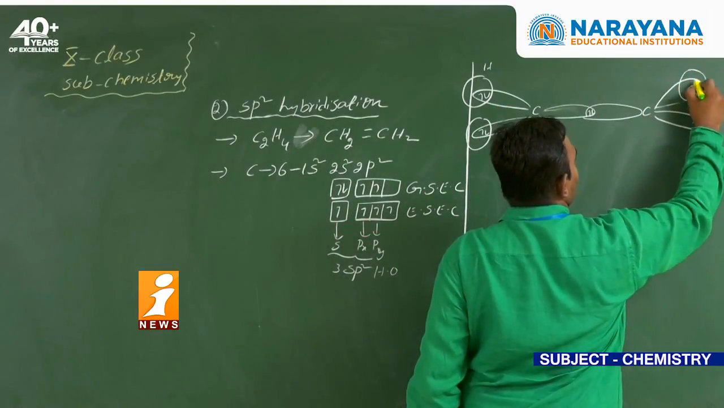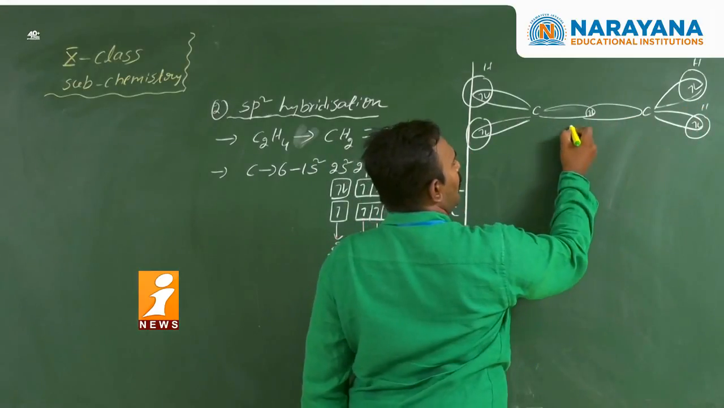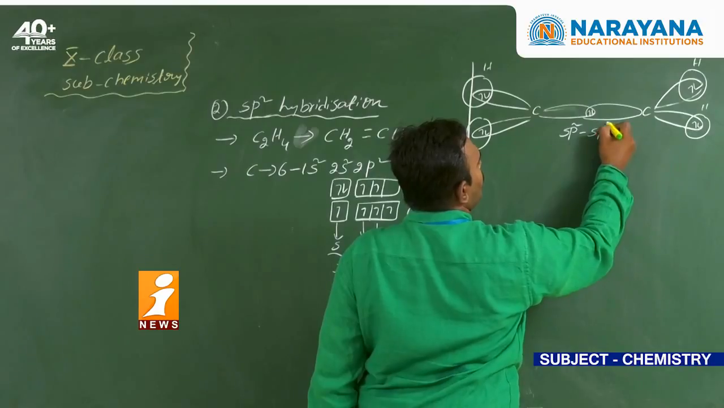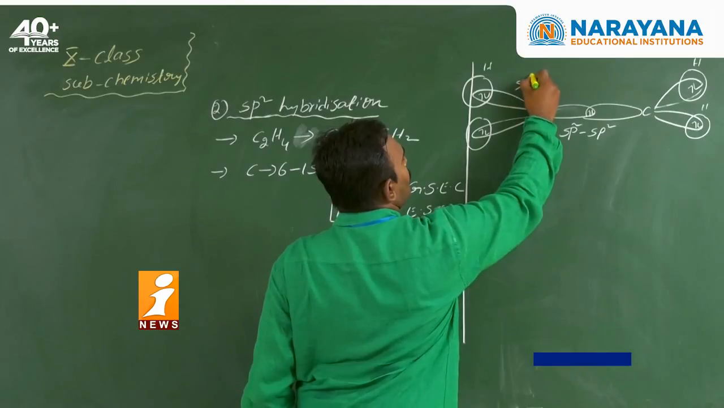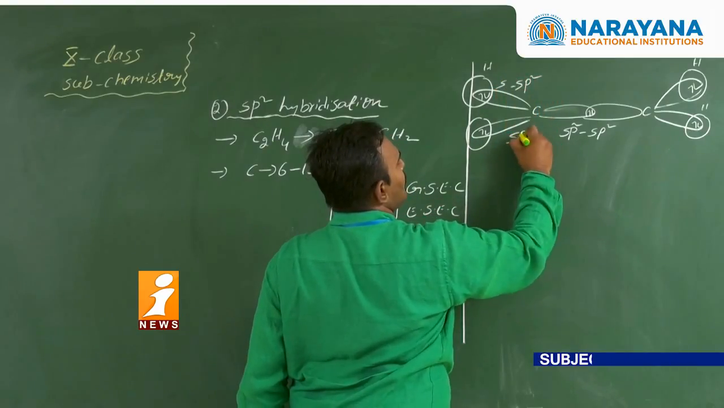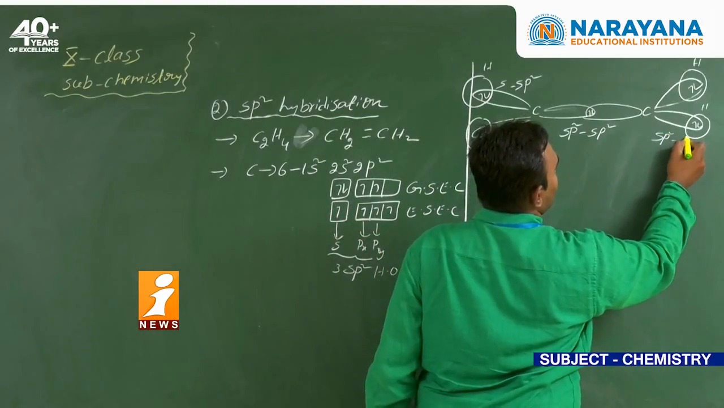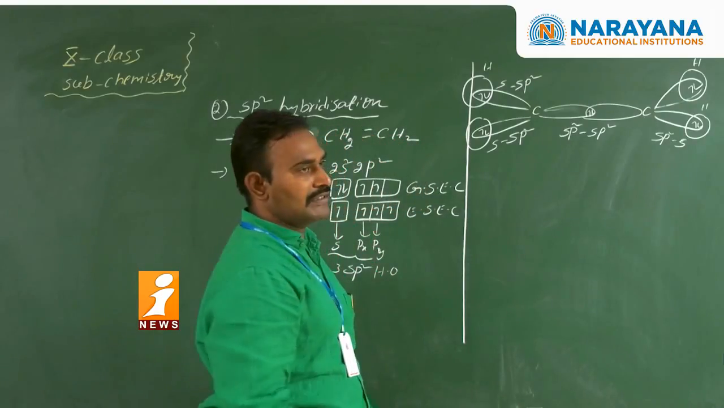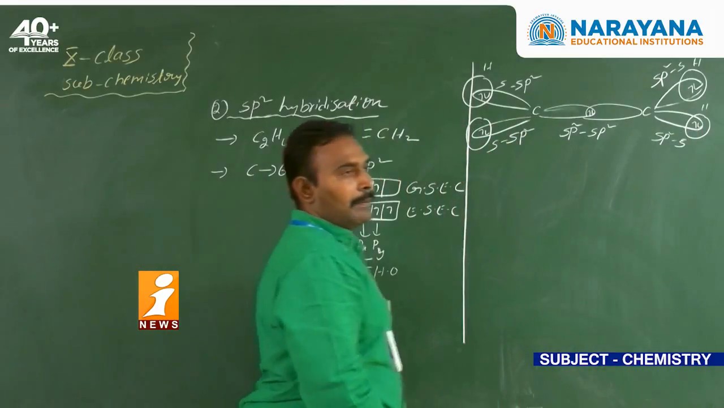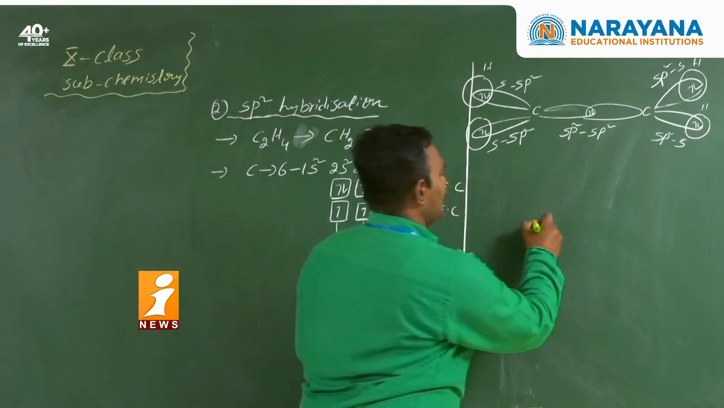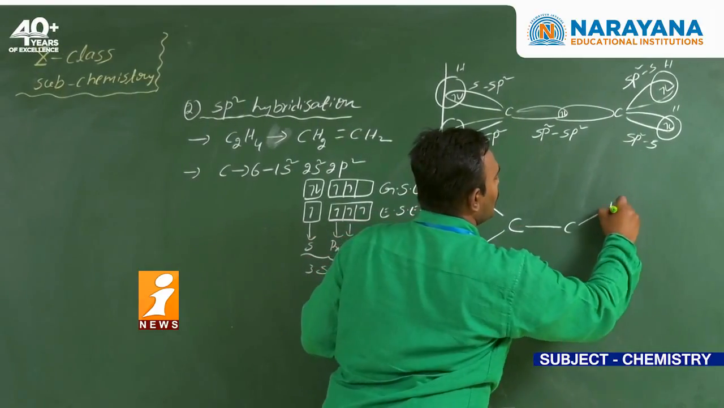Next, hydrogen atom, here hydrogen atom, and this bond is because of the sp2 overlapping. This bond is due to the sp2 hybrid orbital and s orbital. This bond is due to the sp2 hybrid orbital and s orbital. Similarly, here also sp2 hybrid orbital and s orbital. But the valency of the carbon is not satisfied because around each carbon there are only 3 sigma bonds.